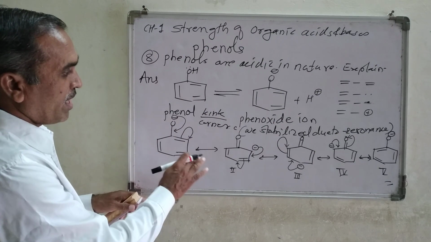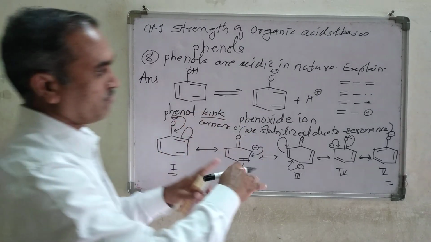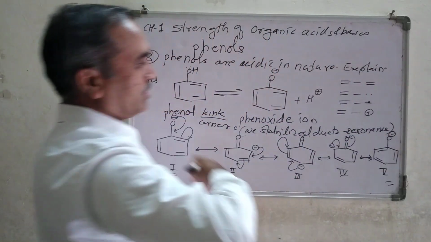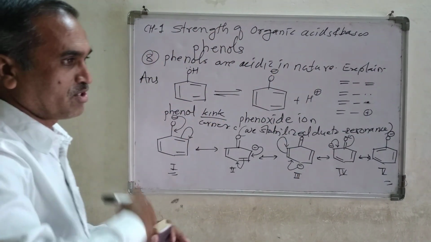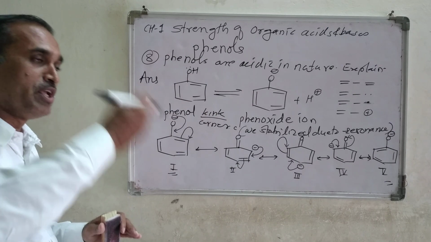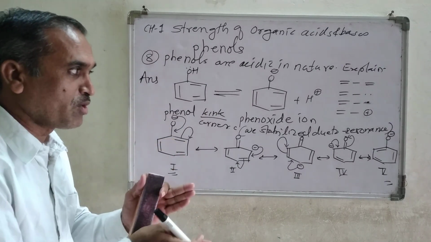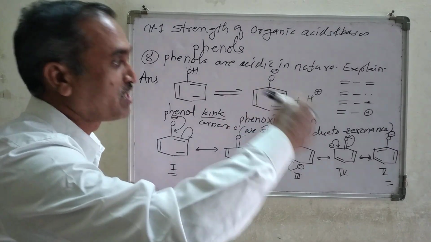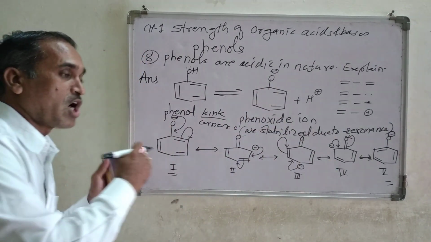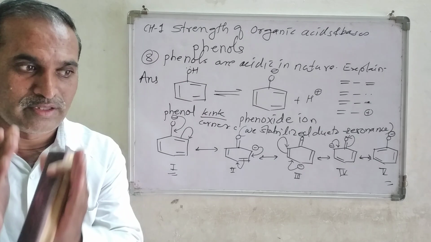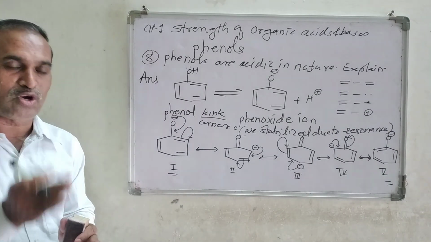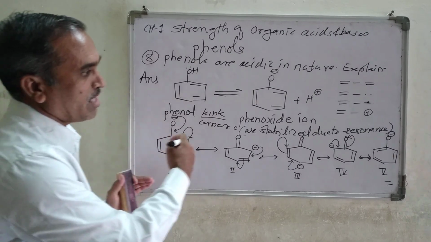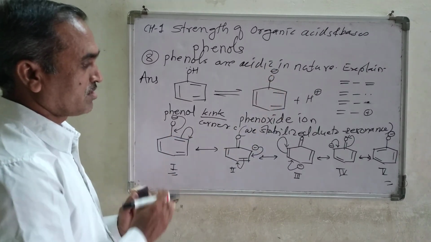So by delocalization of electrons, after the complete delocalization, the negative charge comes back to its original position, and that's why it is called delocalization. Means according to our definition, the redistribution of electrons operating via pi bond is known as resonating structure. So these are the different types of resonating structures.